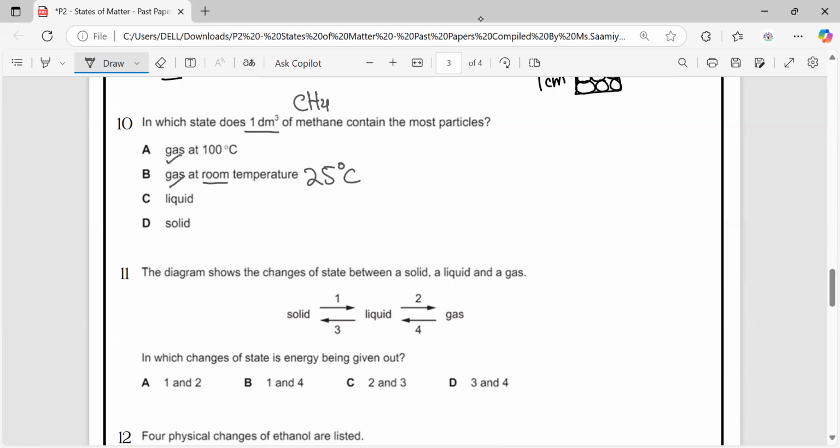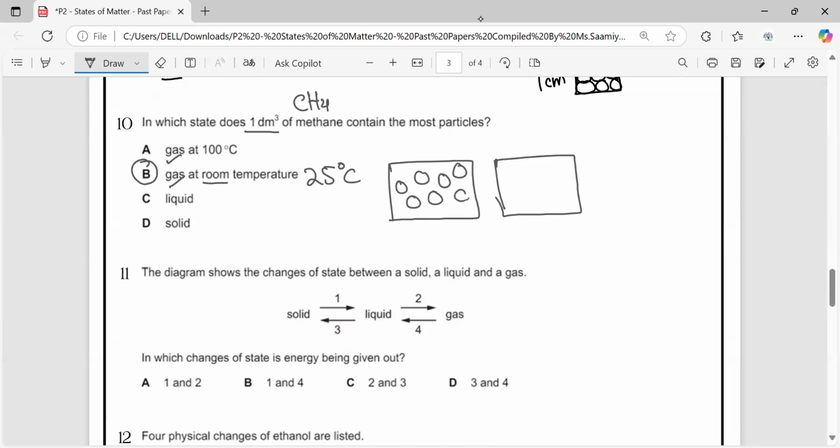So if we compare these two, then at room temperature, there are most particles of gas present. Because, for example, this is 1 decimeter cube, and this is also 1 decimeter cube. Okay, so at room temperature, the particles are moving randomly at their own speed very easily.